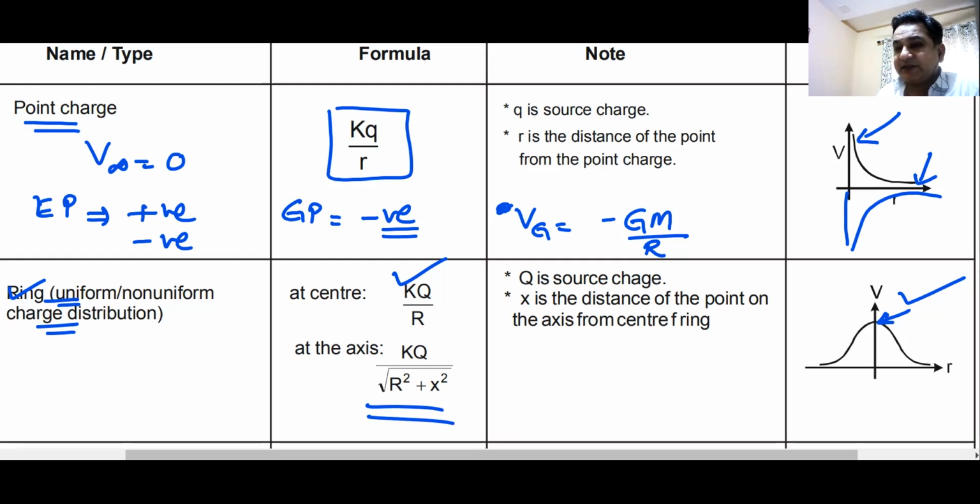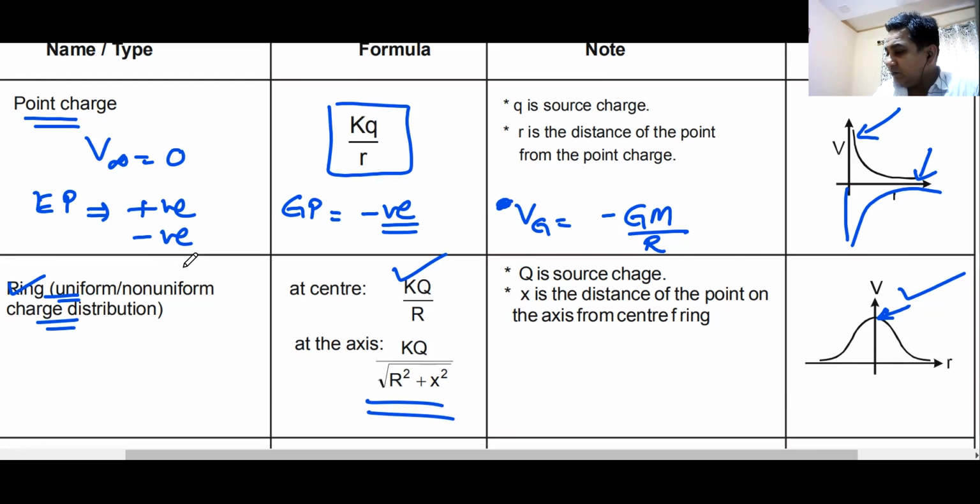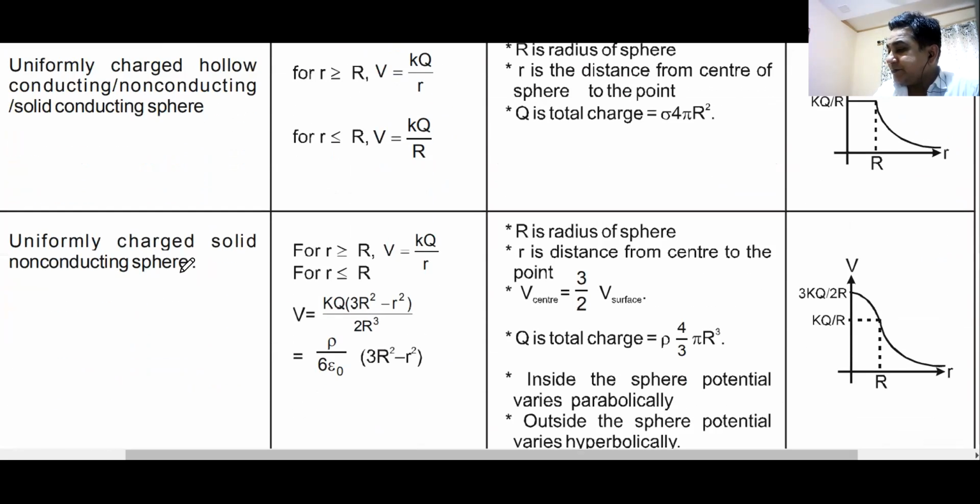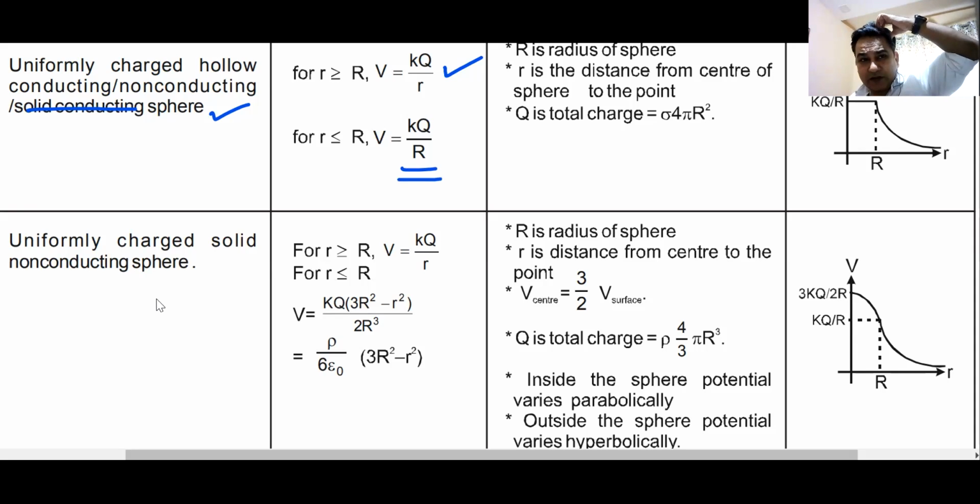Do we understand this? Yes or no? That takes us to a uniformly charged, hollow, conducting or non-conducting, or solid conducting sphere. The charge will be on the surface. Electrostatic potential at any point at a distance r outside will be kq by r. Inside it will be same as potential on the surface of the conductor.